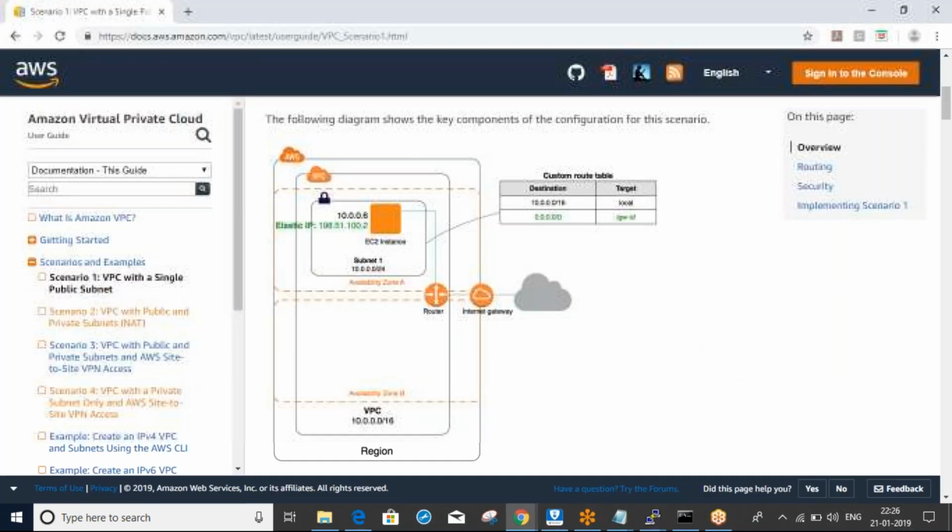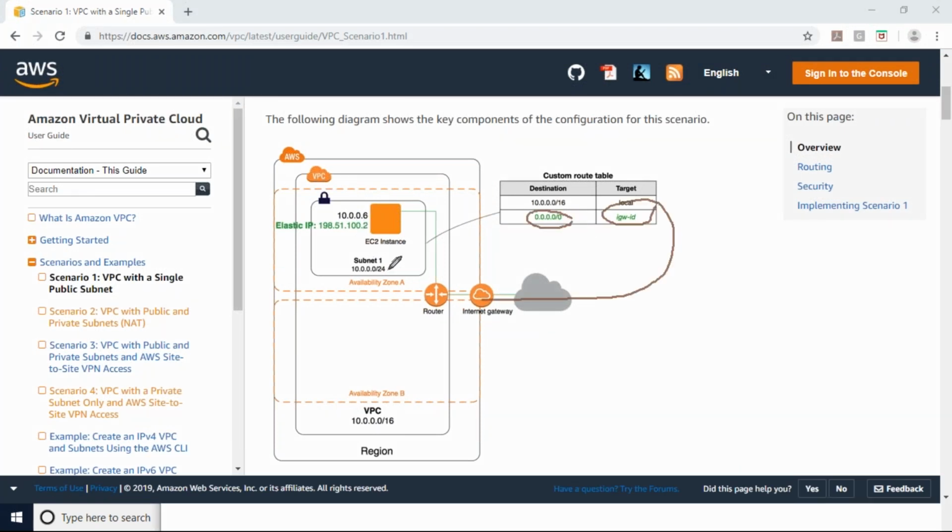Here, in target, I am mentioning my internet gateway. In destination, if you want, you can mention your subnet IP range, or you can use 0.0.0.0. Zero means everything. Target is where I'm giving my internet gateway ID. Why?